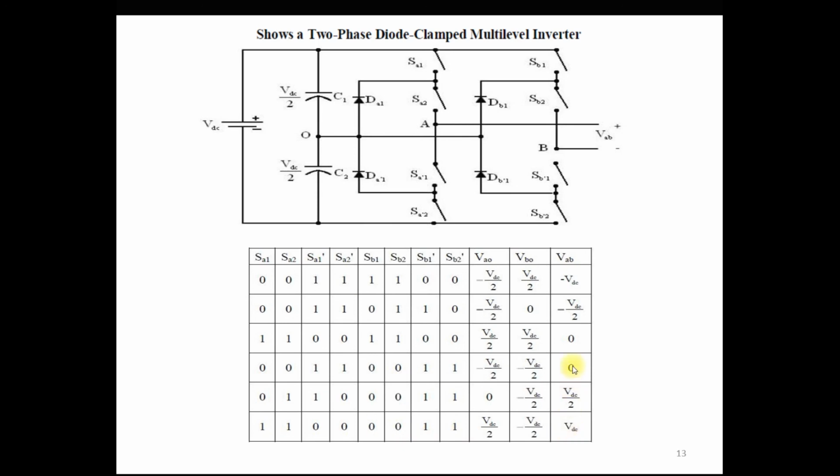So you can see that it increases the voltage in a step manner. First 0 voltage, then VDC by 2, then VDC, then VDC by 2, 0, then minus VDC by 2, then minus VDC. Because the voltage increases in a step-like manner, the output voltage becomes near to sinusoidal, which means it contains fewer harmonics as compared to the square wave type of voltage source converters.